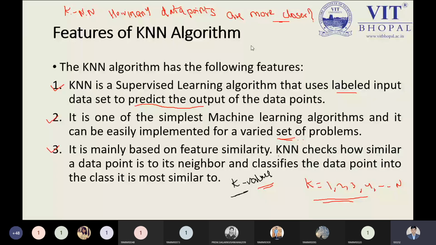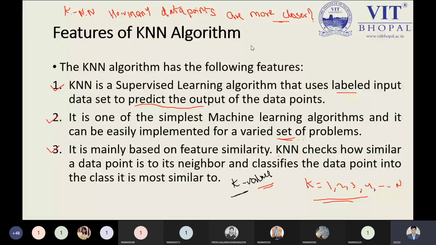What are the various sets of problems? Of course, classification problems. If we try to implement the problem with logistic regression, we have the support vector machine, and now we have the KNN. So we need to check which model is better. KNN is the simplest algorithm, the simplest approach by which we can implement. But is it providing better accuracy or not? We will discuss this part in the practical session.